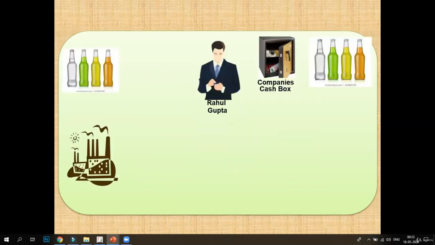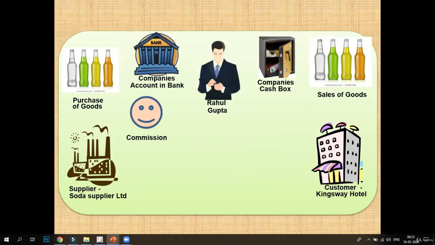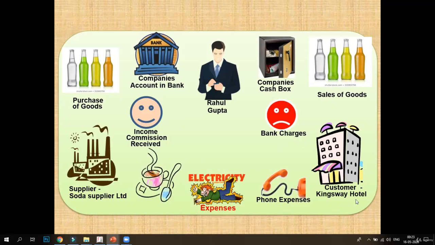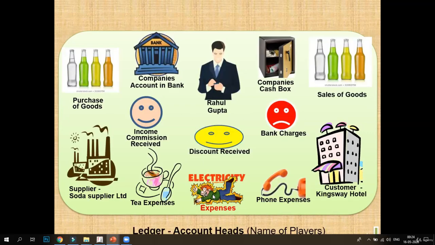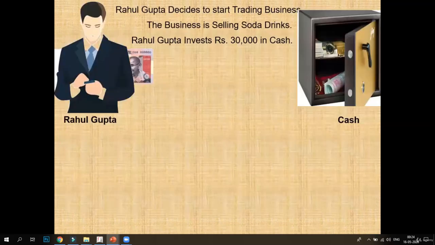Just as we have many players in the football game, we have many ledgers in our business: purchase of goods, company's account in bank, cash box, sale of goods, bank charges, Kingsbay Hotel, our customer, telephone expenses, electricity expenses, tea expenses, suppliers account, income commission received, and discount received. So these all are the players of our football game and are known as the ledgers in my business. Now we'll see how the entries will be recorded.